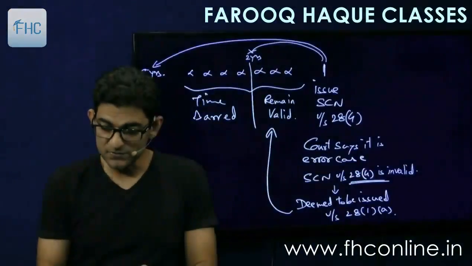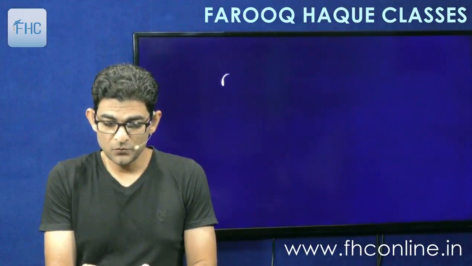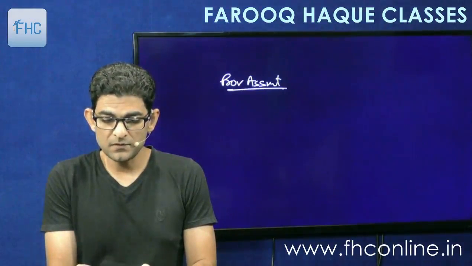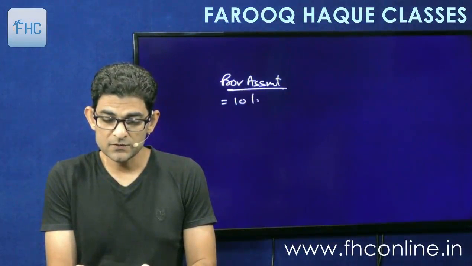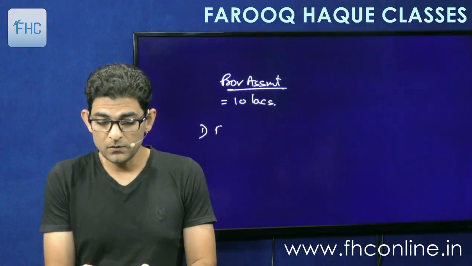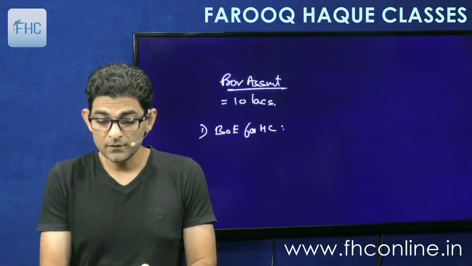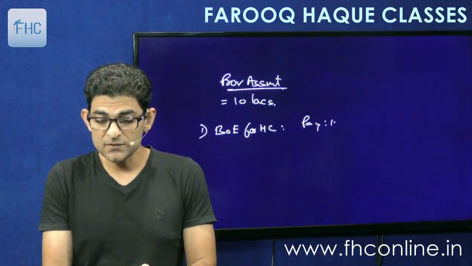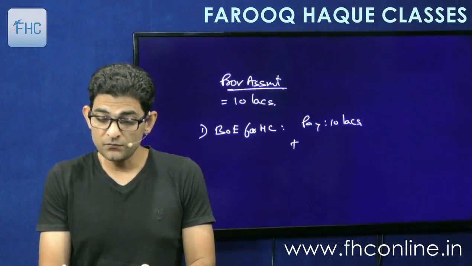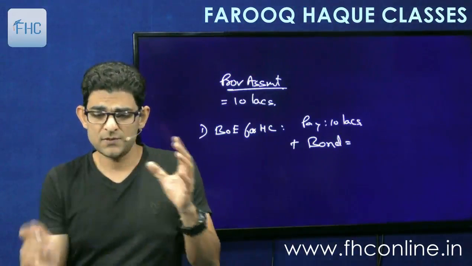Let me tell you how it happens. Like the provisional assessment is say 10 lakhs. Now if you have filed a bill of entry for home consumption, then what you have to do is pay 10 lakhs as provisional duty plus file a bond of an amount to cover the difference.